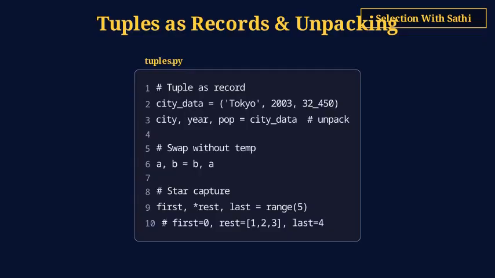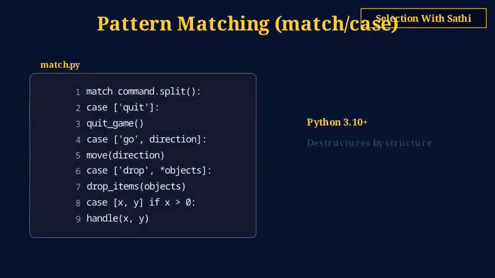The star prefix captures excess items: first, star rest equals range of 5. Python 3.10 introduced match case for structural pattern matching. You can destructure sequences right in the case clause. Case bracket go, direction matches a two-element sequence starting with go. Star captures remaining items, just like in unpacking. Guard clauses add conditions: case bracket x, y if x greater than 0.